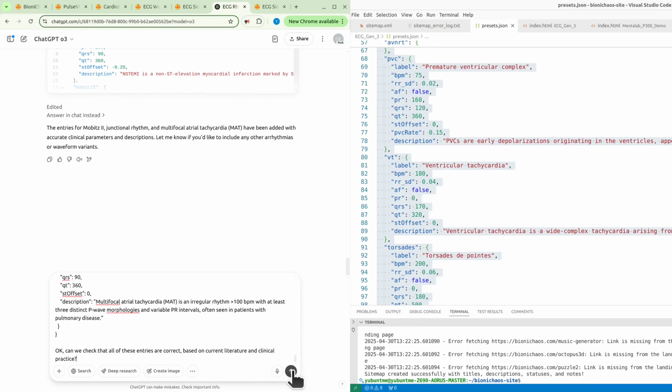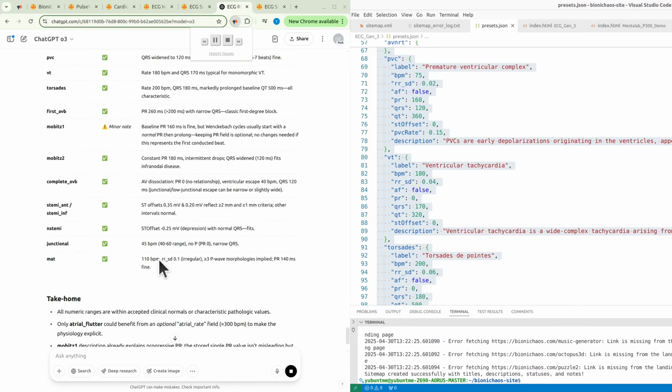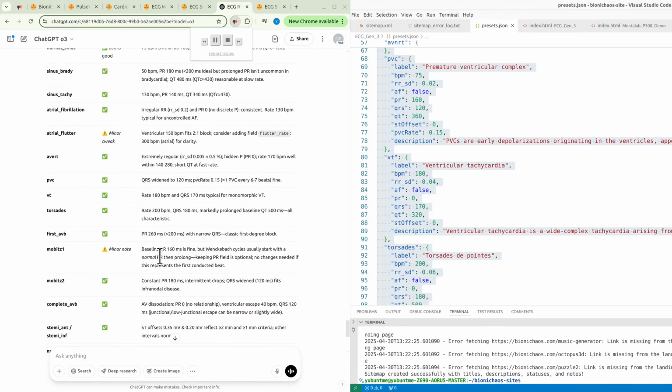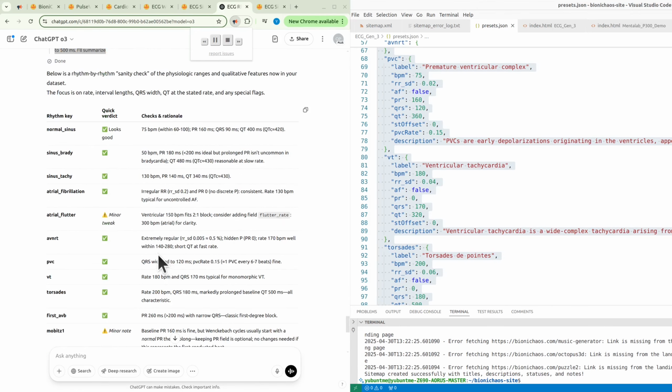The user asks for a review of clinical entries to ensure they align with current literature and standards. I'll check if any corrections are needed, especially for QT intervals. The values might not need major changes since clinical guidelines have been stable. For QT prolongation, I know that a normal QTc is usually under 440 ms, and for Torsades it's closer to 500 ms. I'll summarize. Do I have everything mostly correct? Ventricular 150 BPM fits 2:1 block. Consider adding a flutter rate field, 300 BPM atrial, for clarity.